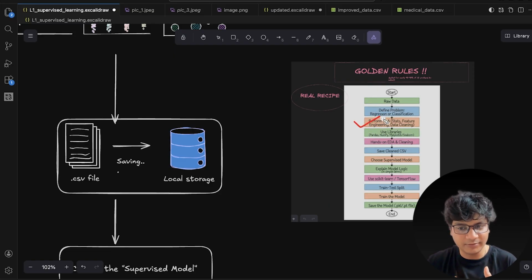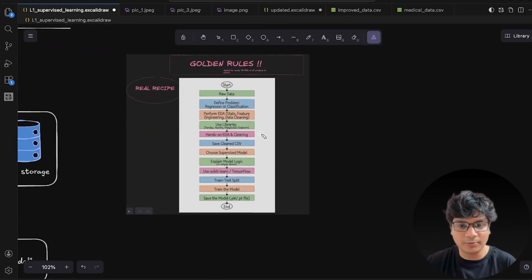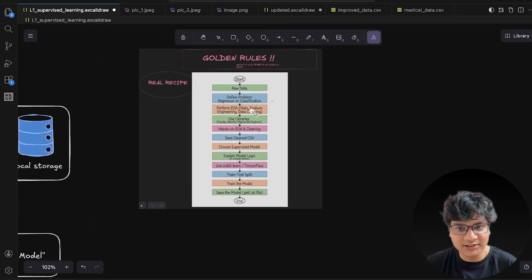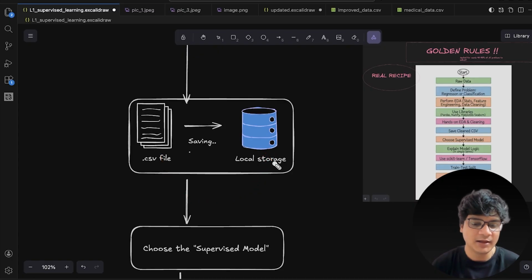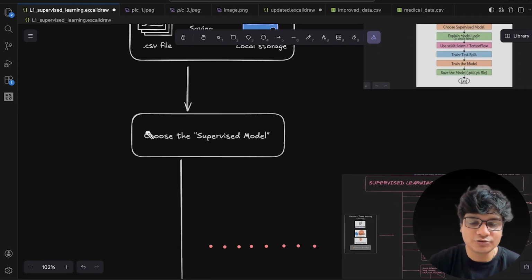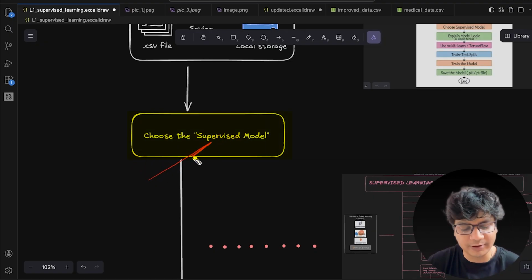Then we perform the exploratory data analysis, like some basic stats, by using the tools given by Python's libraries, right? After that we have done the feature engineering, we have done the data cleaning part, and then we have saved our data set into our local storage. Got it? Now we need to choose the supervised model.